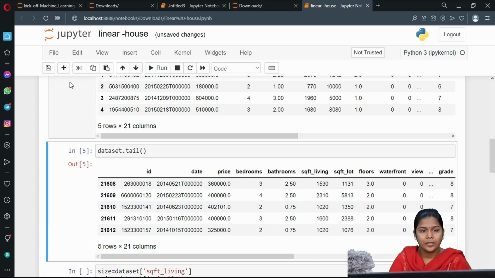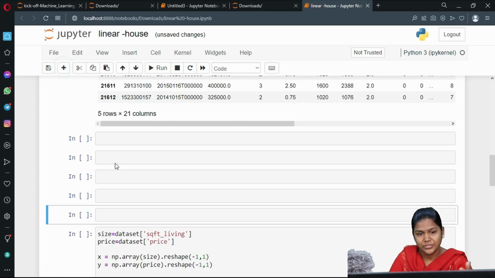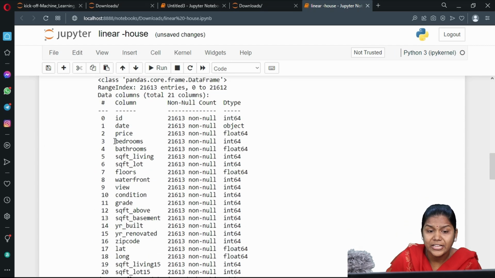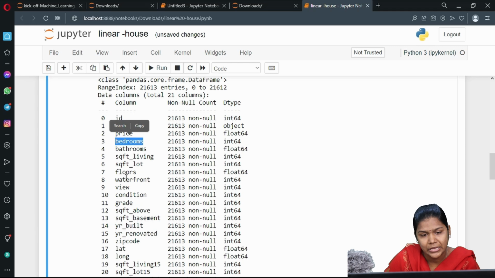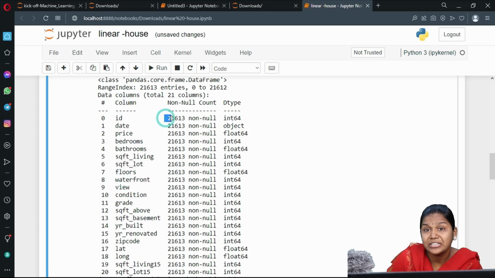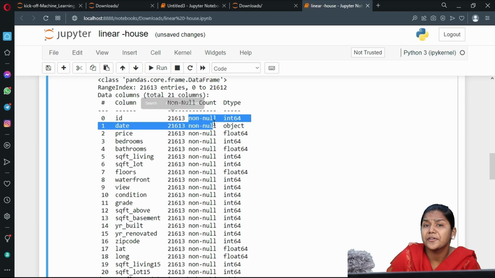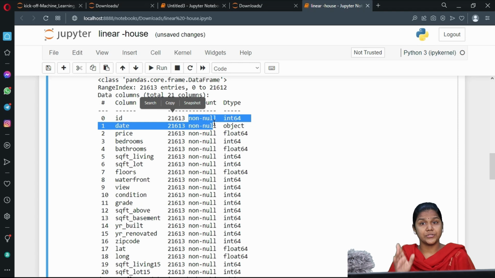Next, we will do a few pre-processing functions. So dataset dot info. The information block describes each and every column present in my input. It will describe the total count, whether that particular attribute has null values or not, and which data type it actually consists of.